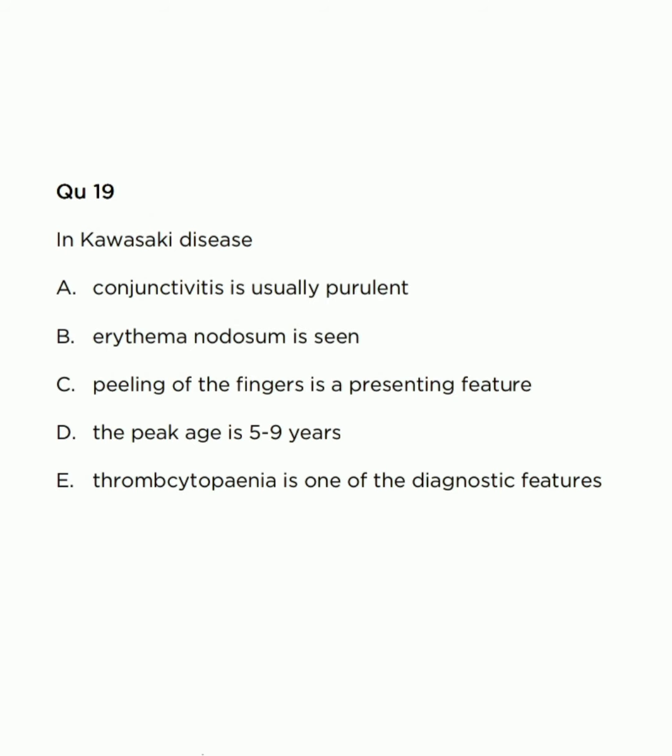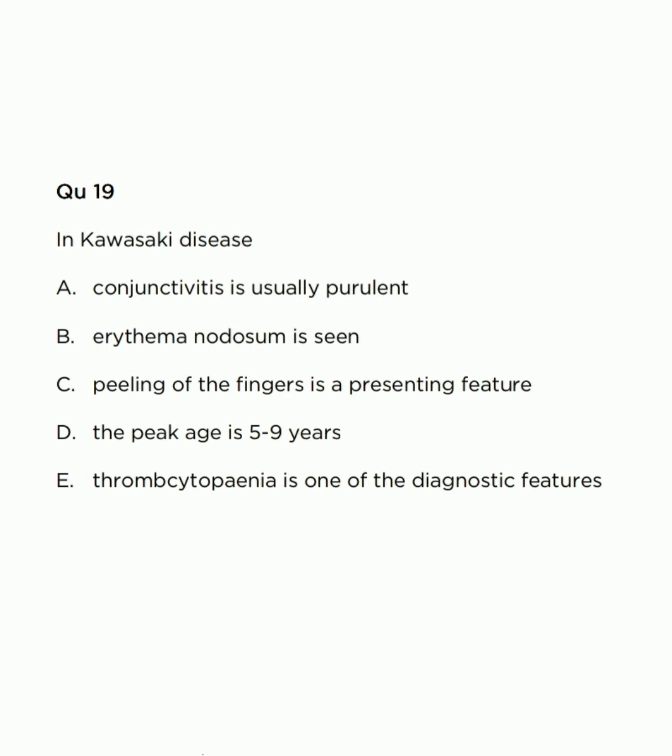And it can affect most systems and can cause a wide range of symptoms and signs including in CVS, coronary artery aneurysms and thrombosis, myocarditis, pericarditis, cardiac tamponade, cardiac failure. Among the most important points is coronary artery aneurysm. If the question is what is the complication of Kawasaki disease, then we write coronary artery aneurysm.